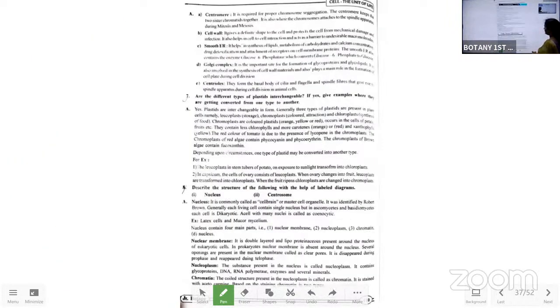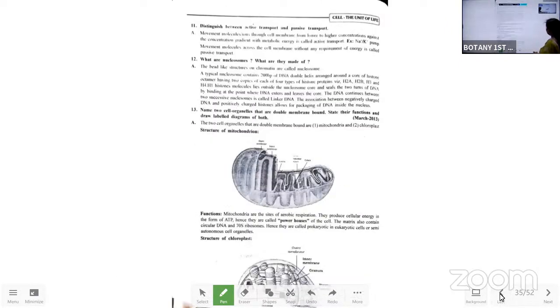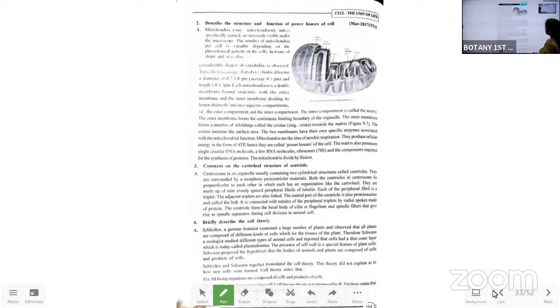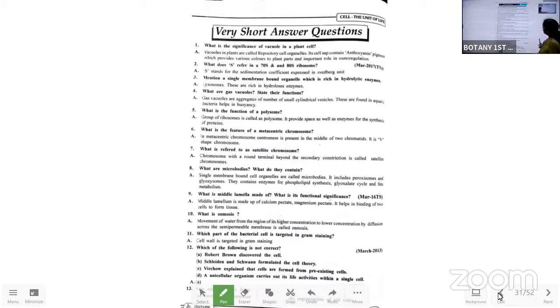Next one is the 9th chapter, that is the cell, unit of life. So in this, what are the most important questions? What does S refer to in 70S and 80S ribosomes? What is S meant by over there?